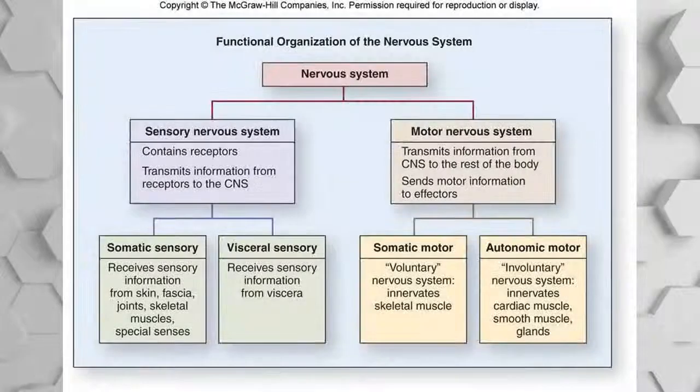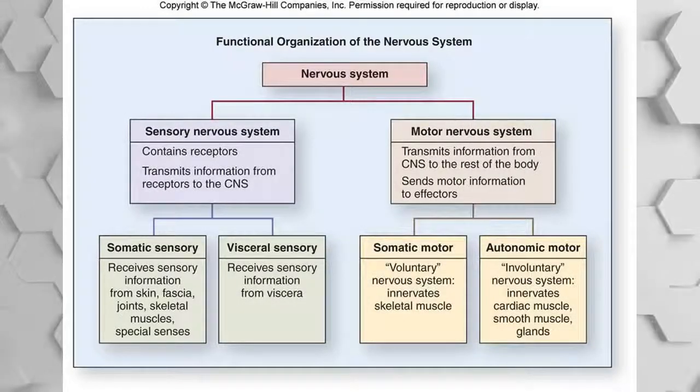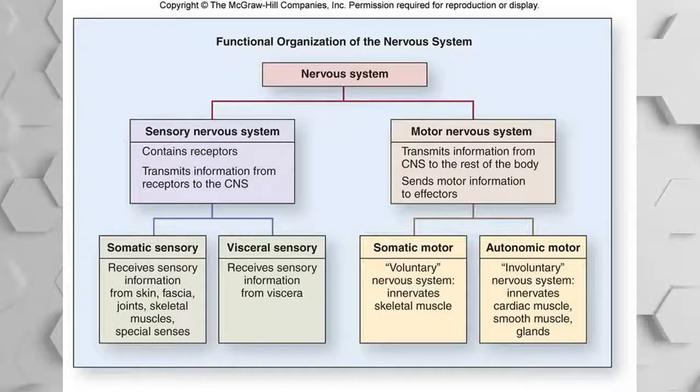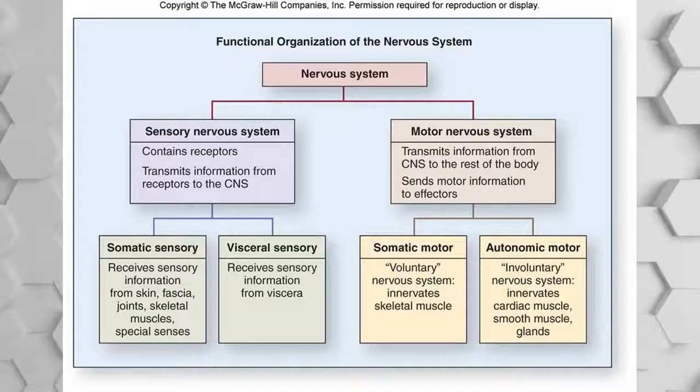The nervous system is a complex network of many nerve cells which carry impulses to and from different areas of the body. It helps control behavior and physiological processes. It can be split into the central nervous system and the peripheral nervous system.